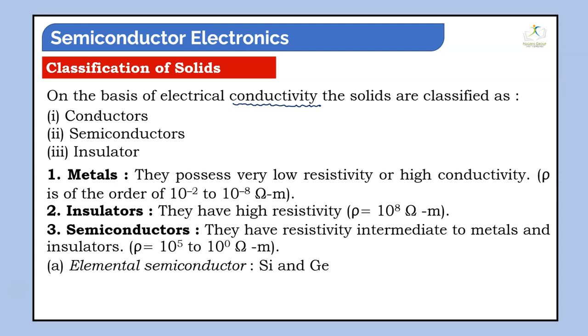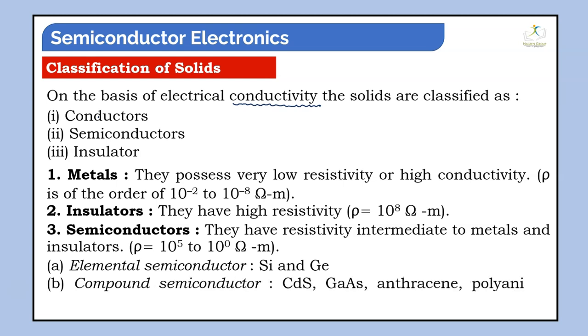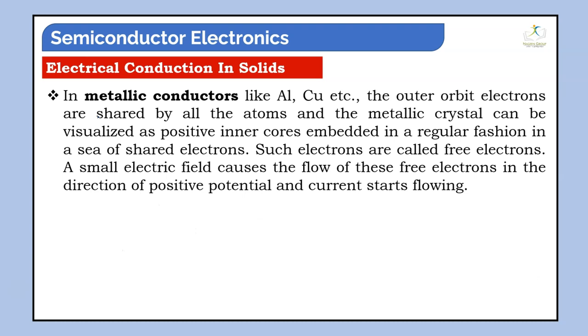Elemental semiconductors are, for example, silicon and germanium, and compound semiconductors are like gallium arsenide, anthracene, polyaniline, etc. These are the substances we take as compound semiconductors.